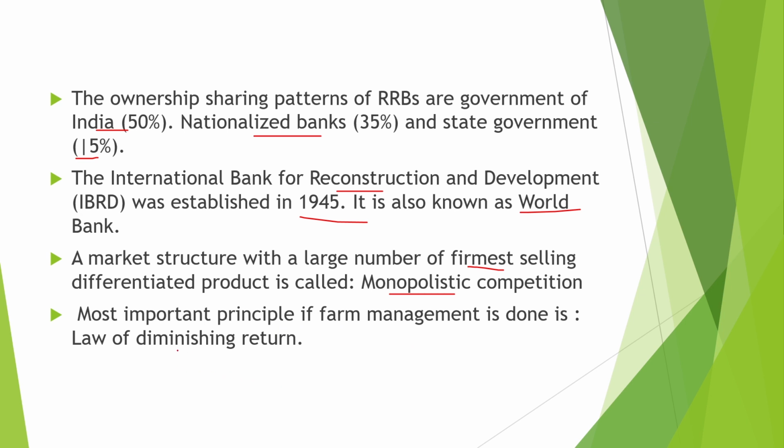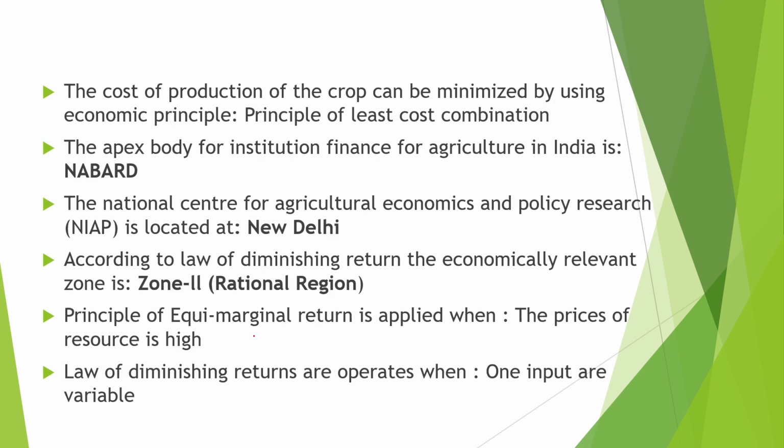The most important principle of farm management is the law of diminishing returns. The cost of production of a crop can be minimized by using an economic principle, that is the principle of least cost combination. The apex body for institutional finance for agriculture in India is NABARD. The National Center for Agriculture Economics and Policy Research is located at New Delhi.